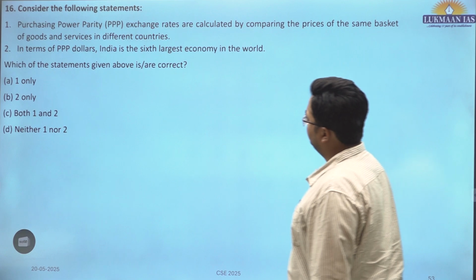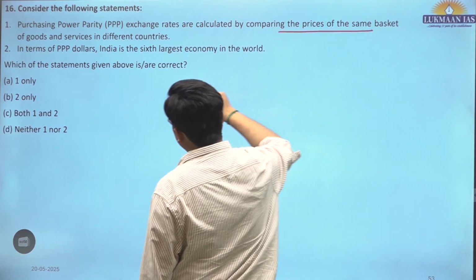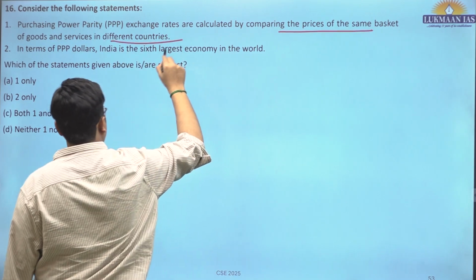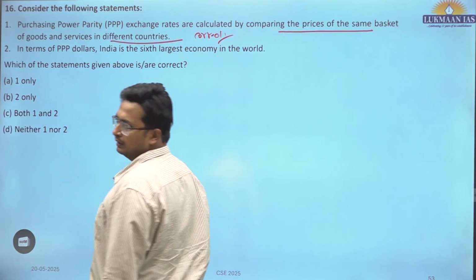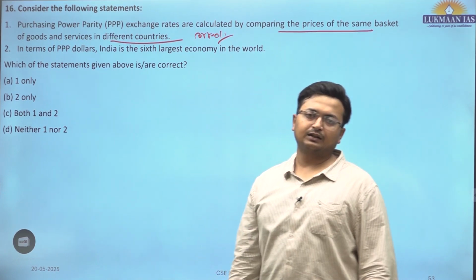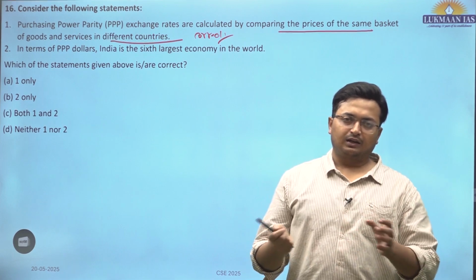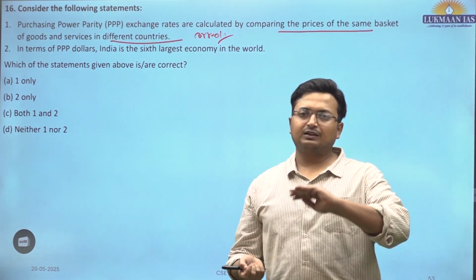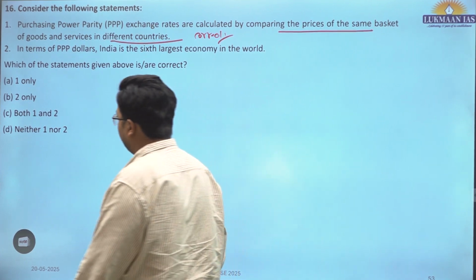So the question is, the purchasing power parity exchange rates are calculated by comparing the price of the same basket of goods and services in different countries. Correct. Okay, a basket of goods and services is created and measured in, say, India and vis-a-vis other countries. If there is a price differential, then these are normalized so that GDP values are normalized in PPP terms.